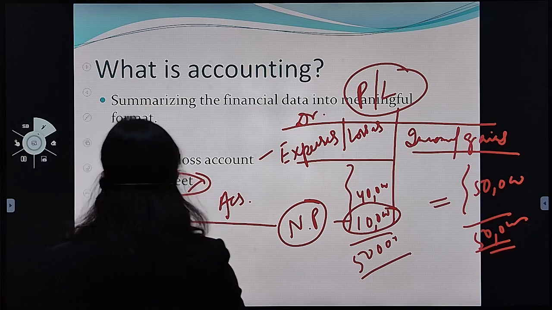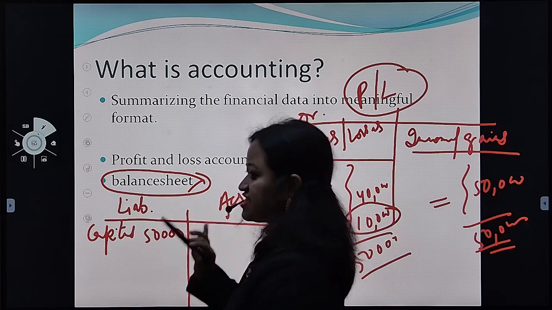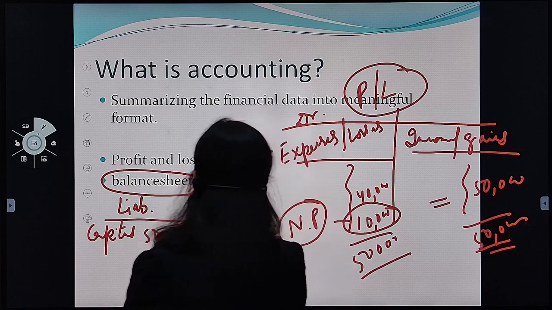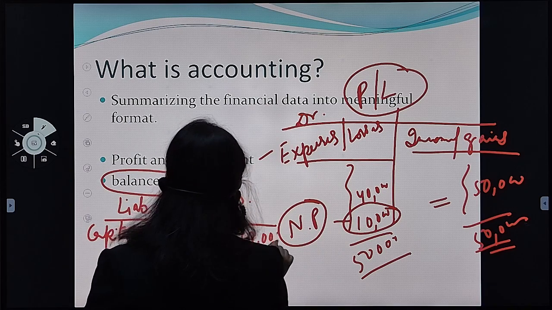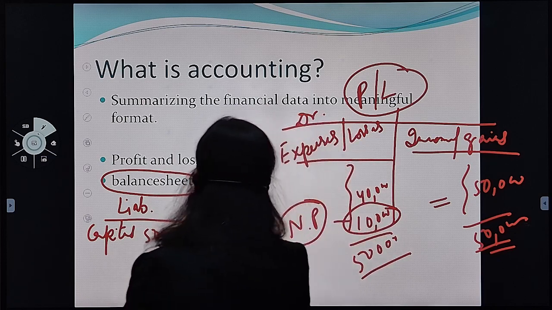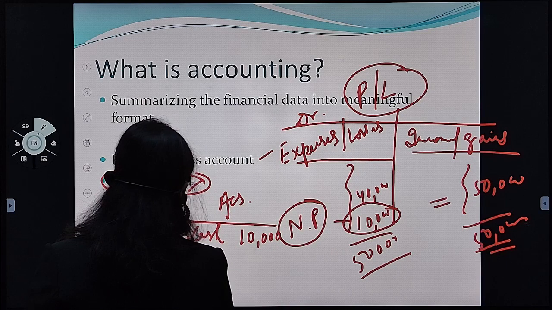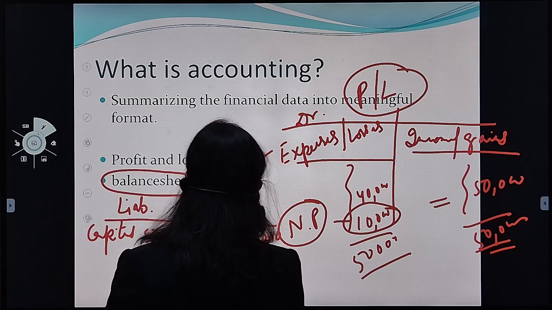Written. Okay. Directly you are writing. Fine. You have introduced 50,000 capital. Okay? Then you have, suppose, cash in your hand, 10,000. Okay? 10,000. And machinery is, you have purchased for 40,000.